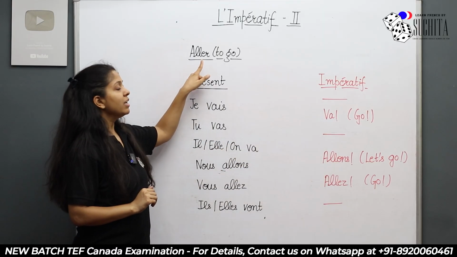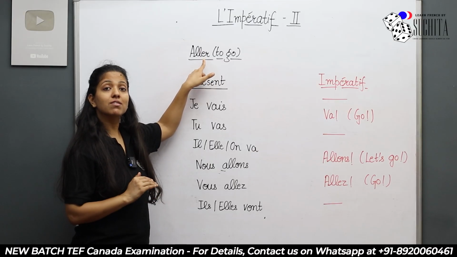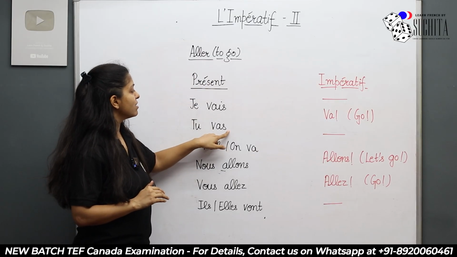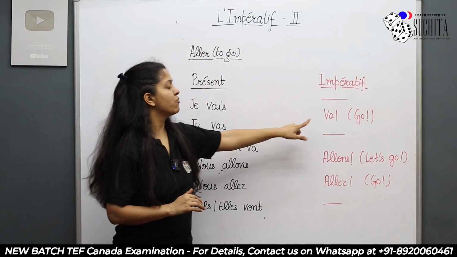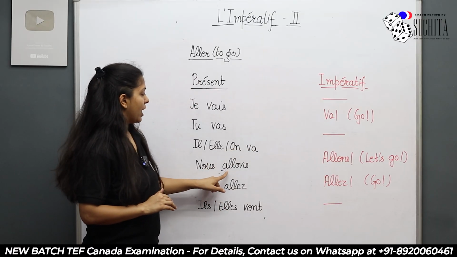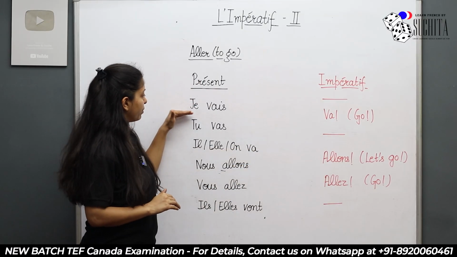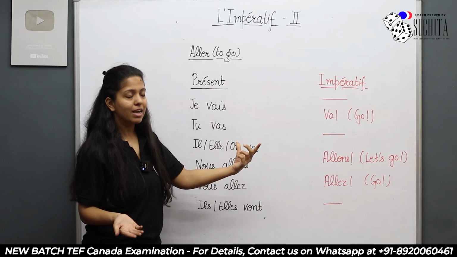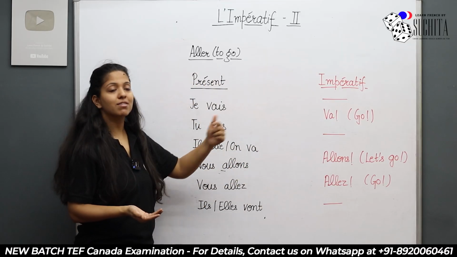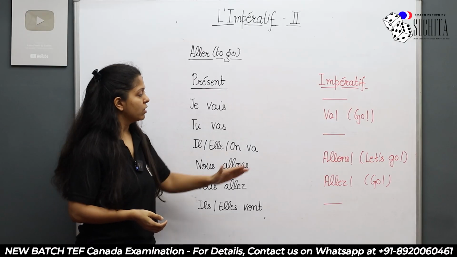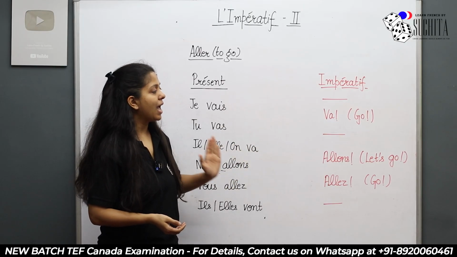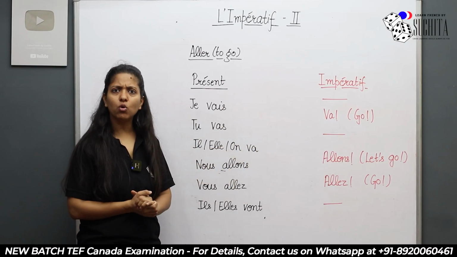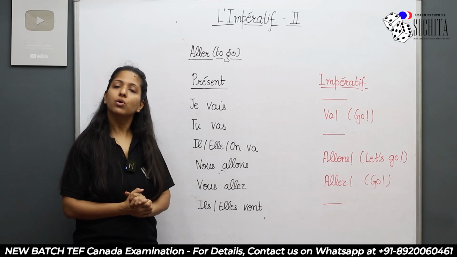With tu, you see it is an ER verb. So as per the rule, since it is an ER verb, you're going to omit this S from the tu form. So you'll say va. And here, allons, allez. Simply remove tu, nous and vous, and whatever is left you're going to write as it is. And yes, since it is an ER verb, you omit this S from the tu form. So va, allons, allez. Va, go. Allons, let's go. Allez, go.